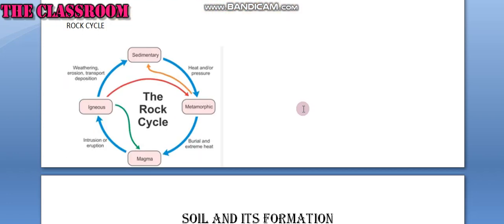Let us come to the rock cycle. This rock cycle starts from magma and ends in magma. See children, when the magma comes out, we already know it forms igneous rocks. The igneous rocks are changed into sedimentary rocks by weathering, erosion, transport and deposition by water or air.